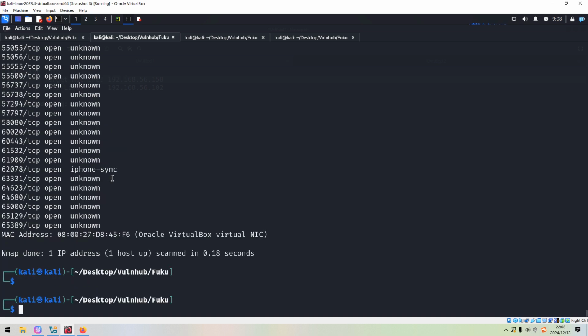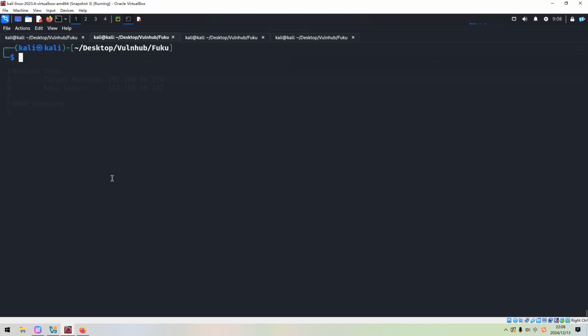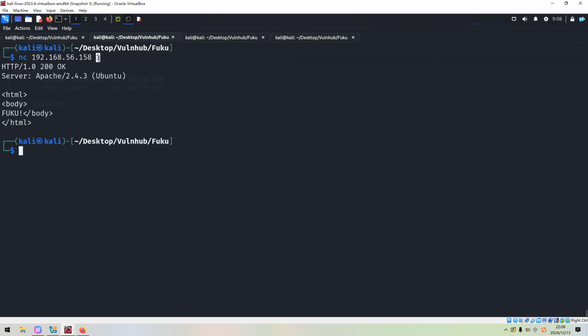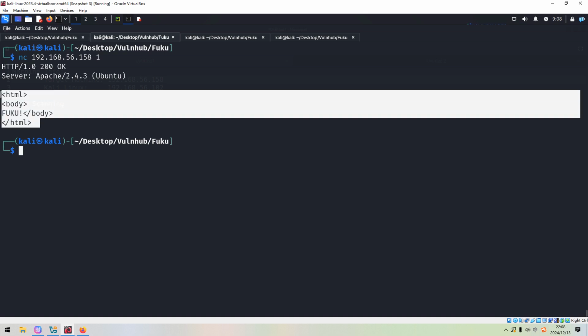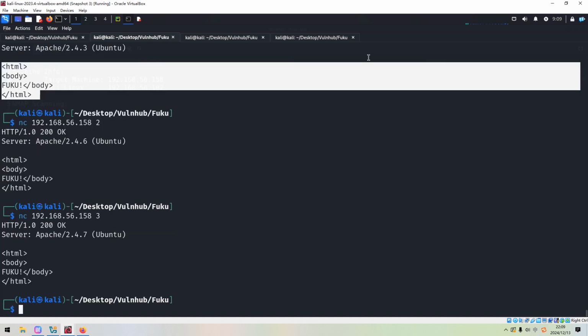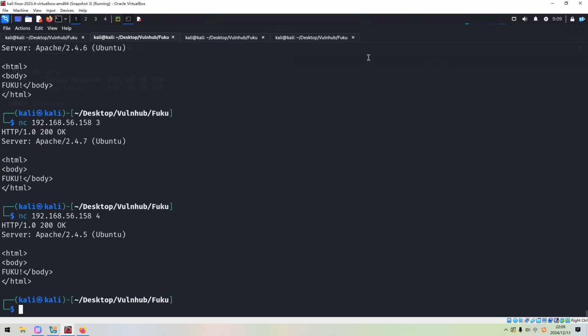So we can manually connect to each port number, okay? For example, we can connect to port number 1, and we got the response. Even though we didn't send or submit the HTTP GET request, we just connected, and automatically we got back the response. So similarly, port number 2, port 3, port 4, port 5. I think you know what I mean.